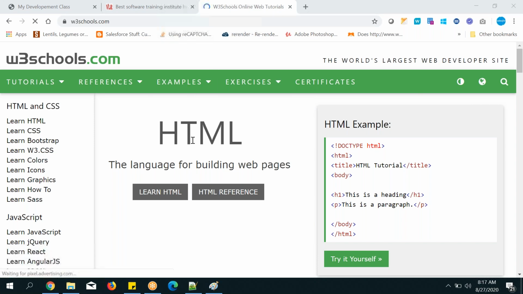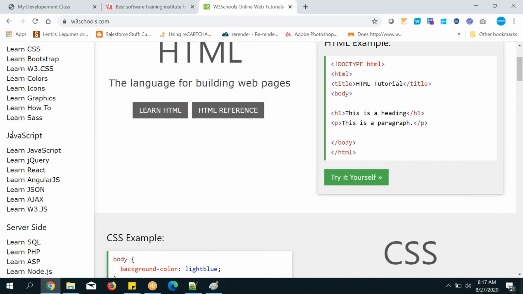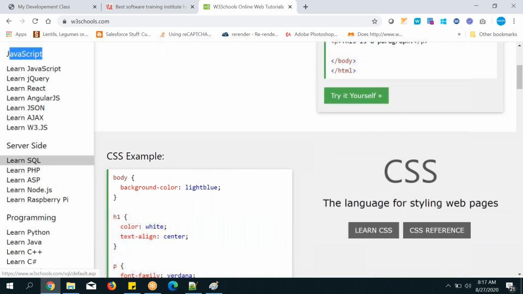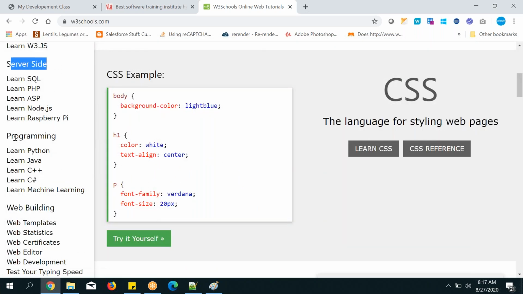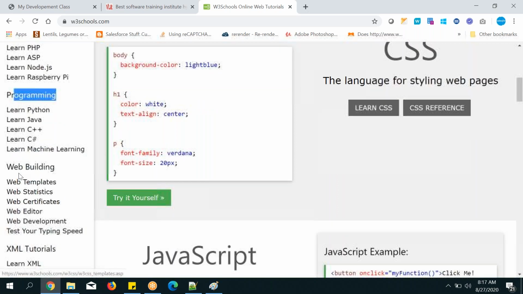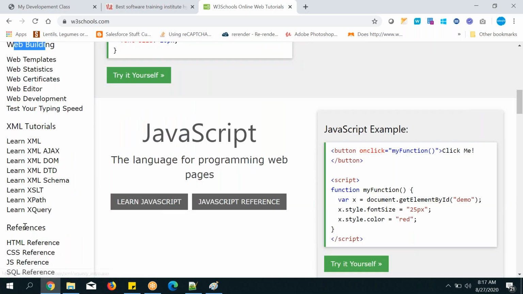If you don't know. Next, here, can you see what technologies they have given? HTML and CSS technology and JavaScript technology and server-side technologies, SQL, PHP, ASP. You can learn programming technologies, Java, C++, C, and web building technologies, and XML technologies.